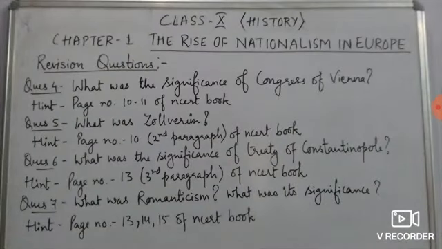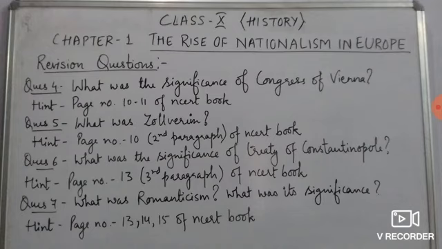Now the next question is, what was the significance of the Congress of Vienna? Very important from the exam point of view. Now as you know, Napoleon Bonaparte was defeated by the combined forces of Britain, Austria, Prussia, and Russia. So after his defeat, a meeting was held in Vienna.